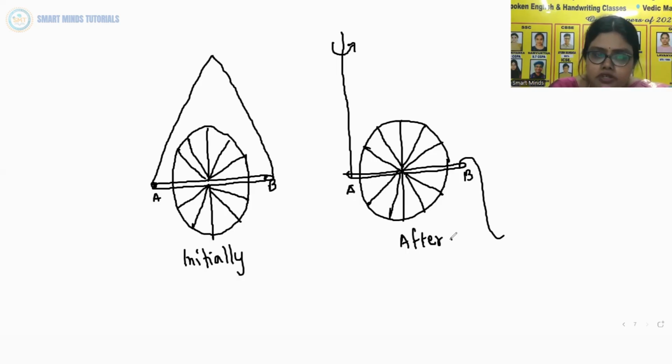Then leave one string. Let's say you leave B from your hand, as I have shown in the next figure, and observe what happens. The rim keeps rotating in a vertical plane and the plane of rotation turns around the string A which you are holding. So we can say that the axis of rotation of the rim, or equivalently its angular momentum, precesses about the string A.